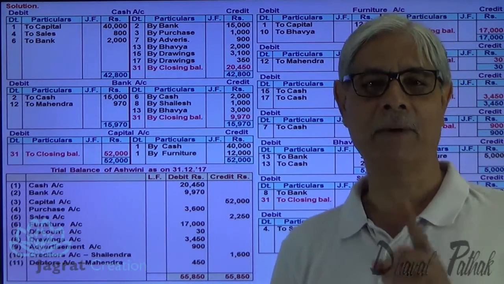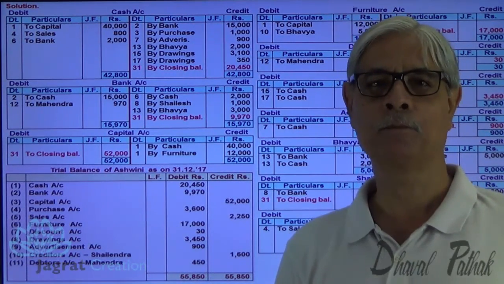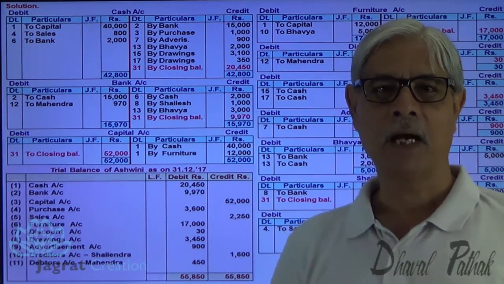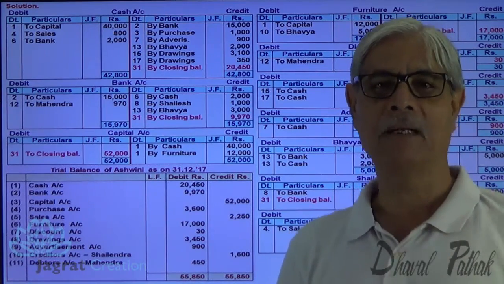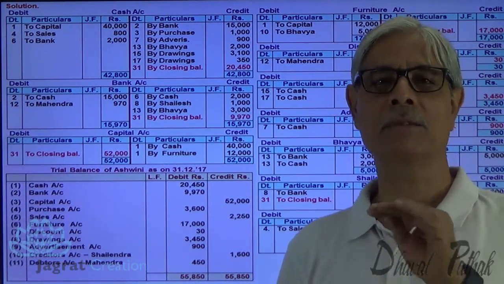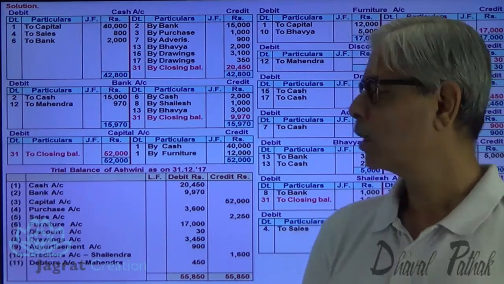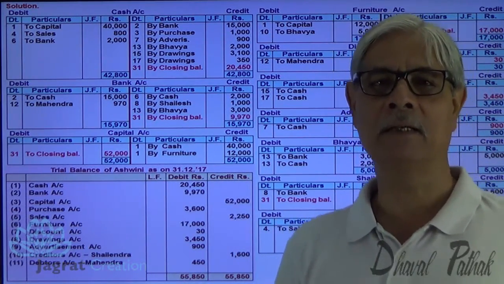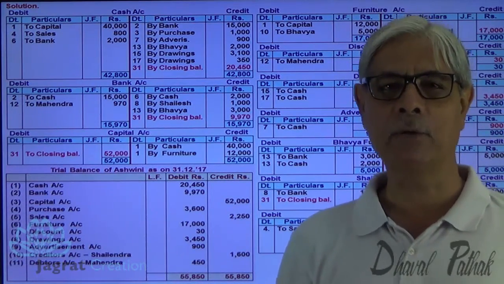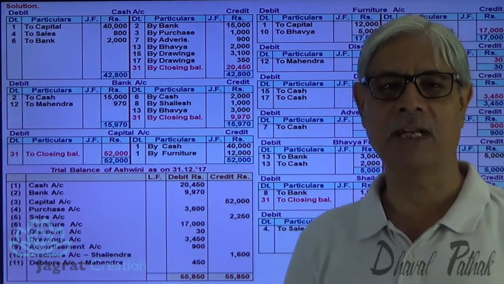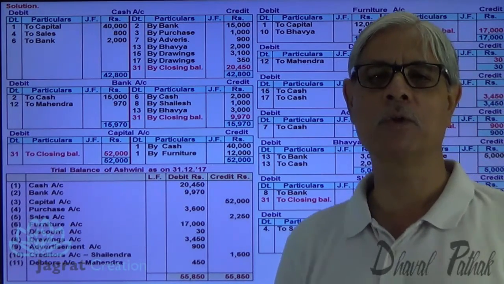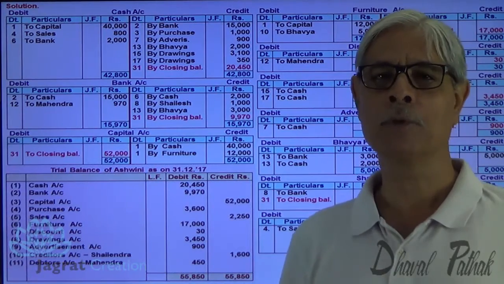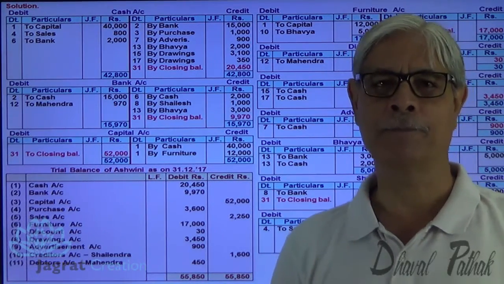So for this sum, I have explained the basic journal entries, how the ledger posting thereof could be made, how the accounts could be balanced, and from the balances of various accounts, how the trial balance gets prepared. That I have demonstrated. So this is the explanation of the accounting process for the students of class 11. This video is also useful to the students who are reading for MBA and BBA, who are beginners in accountancy. So this is the accounting process explanation.